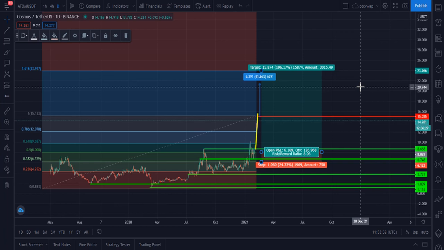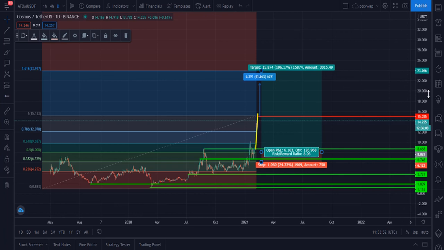Your risk will be 25% and your reward will be 200% if you buy Cosmos at the $8 price and put your stop loss at $6.1. Then you can gain 200% within the next 2 or 3 months, I think.